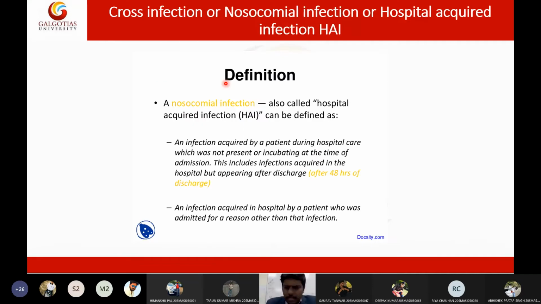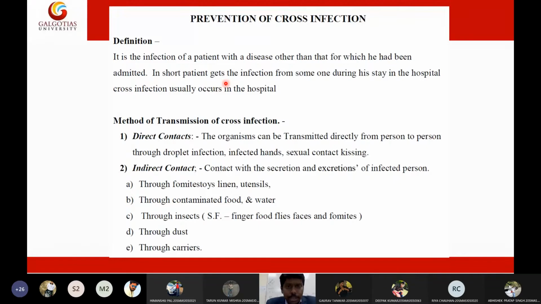The definition you gave is absolutely correct. Nosocomial infection can occur by two methods of transmission: direct contact with the patient or indirect contact. Direct contact can be through sexual transmission, or through the patient's secretions such as droplets or coughing material, or through touching his infected hands, touching the patient, or kissing the patient.